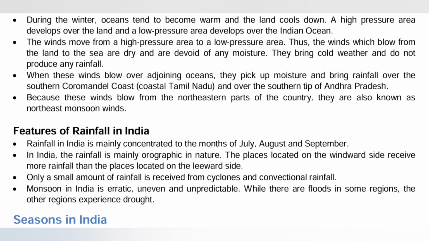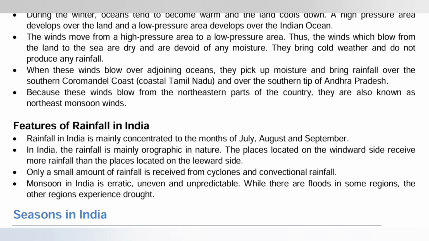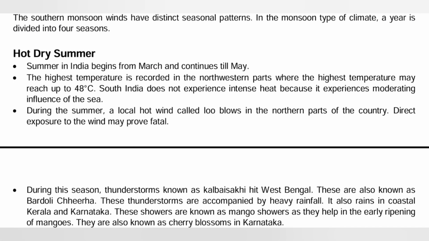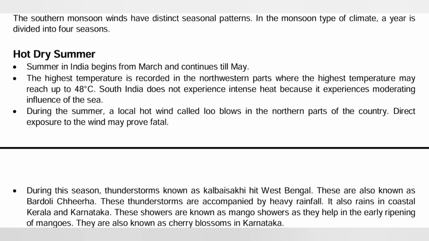Now, features of rainfall in India. Rainfall is very important in India because India is completely dependent on rainfall, due to which agriculture and many things depend on rainfall. Now, seasons in India: there are four seasons. First, hot dry summer. It begins from March to May. Just remember M to M.